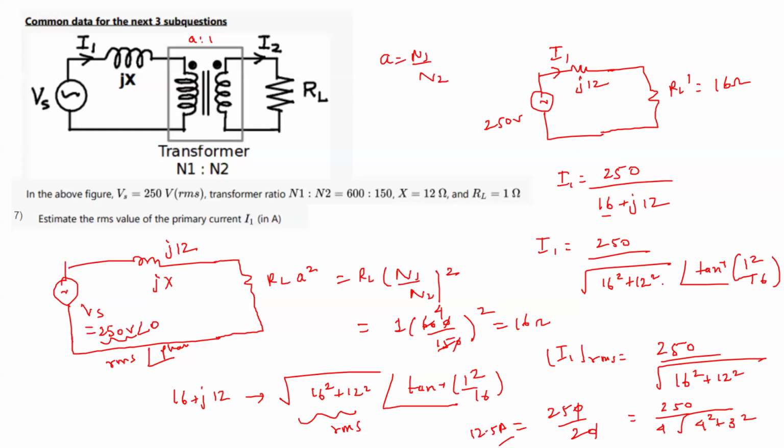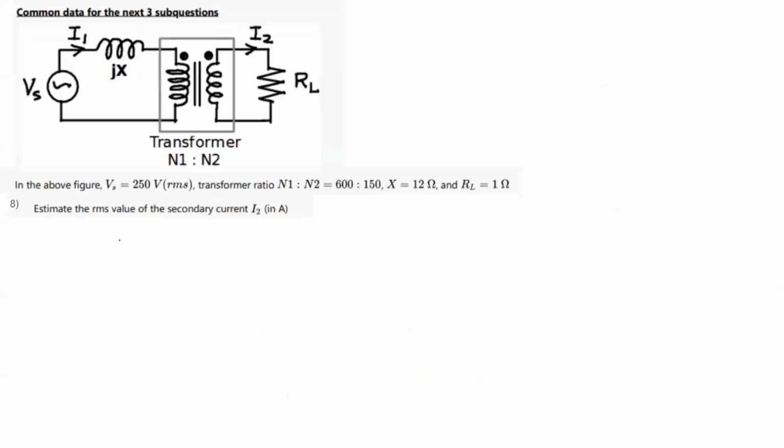Okay, now let us go to the next question. In the next question, we have to find the RMS value of the secondary current. Very simple. We know the RMS value of I1. So the I1 RMS value we have found from the previous question is 12.5 ampere. Now what will be the RMS value of I2?